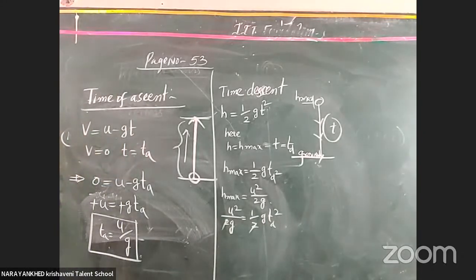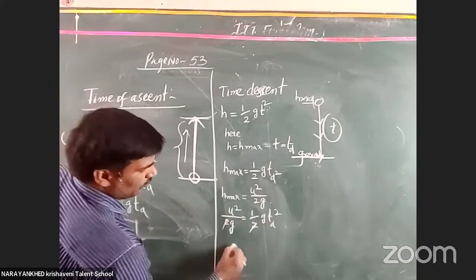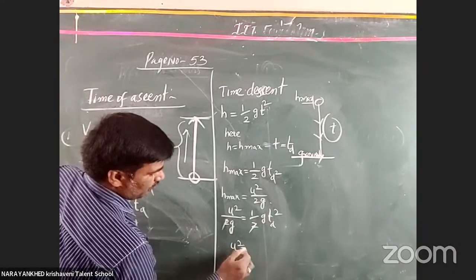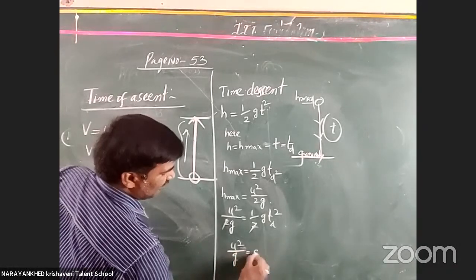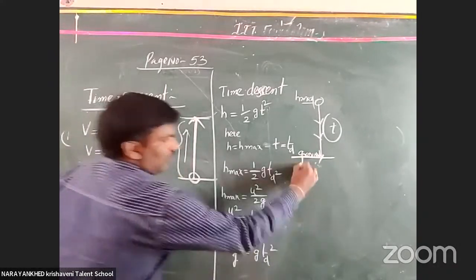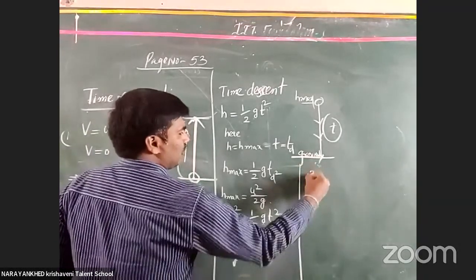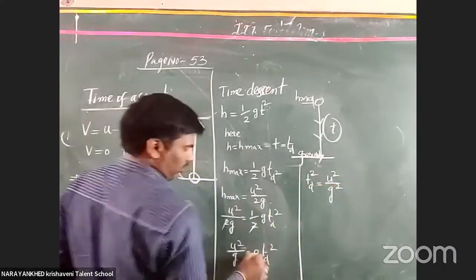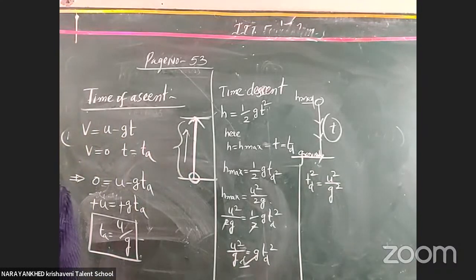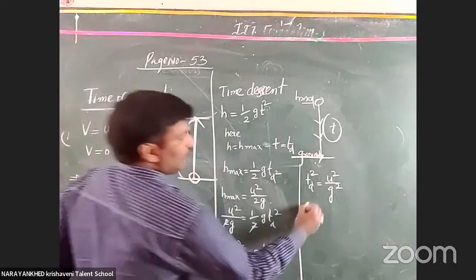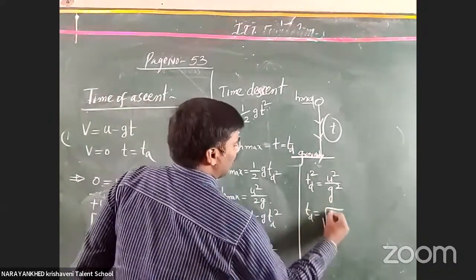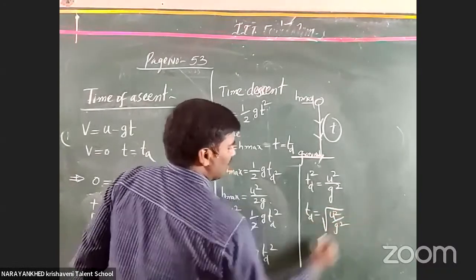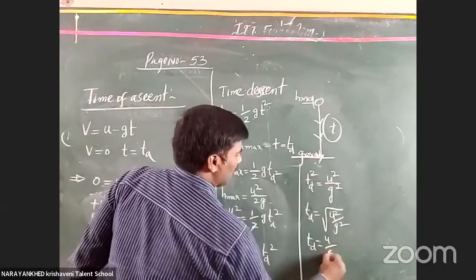Okay, clear or not, all the students? Now what will we get? Now there is u square by g equal to g into td square. It is also written as td square equal to u square by g square. Written or not? g into g, td square is equal to u square by g square. Now td is automatically equal to u by g.